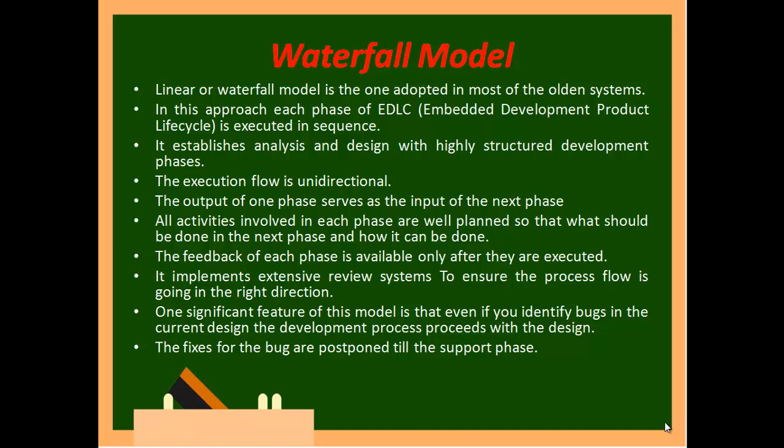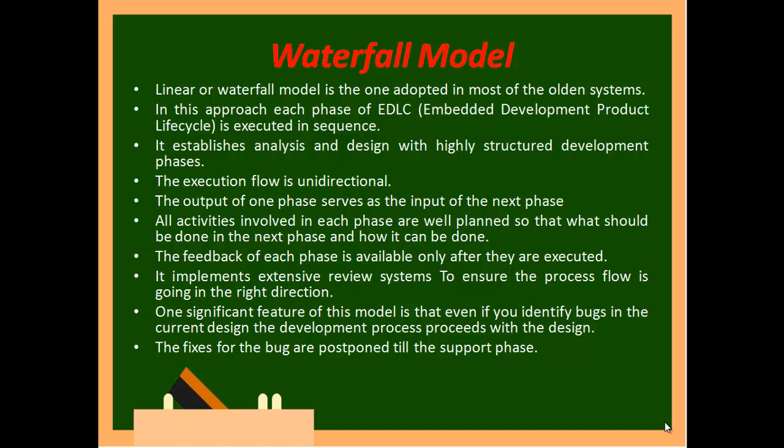The output of one phase serves as the input of the next, so the output from one phase will be given as an input. There is nothing like checking back. All activities involved in each phase are well planned, so that they should not be done in the next phase. The feedback of each phase is available only after they are executed, which means after completion of the entire project, after making the end product.